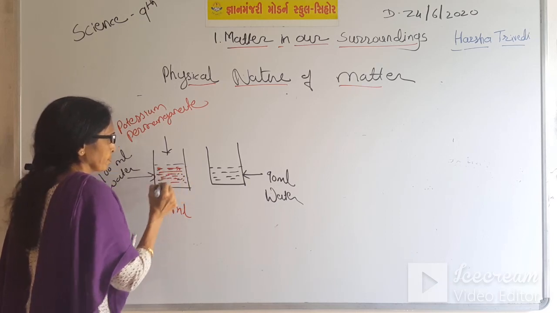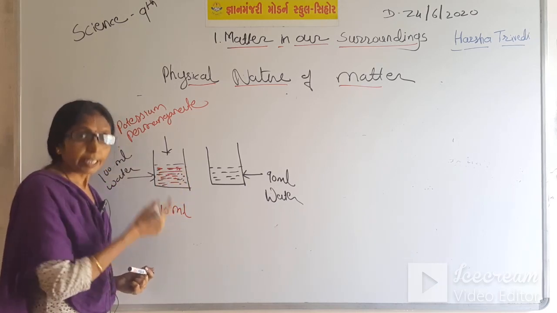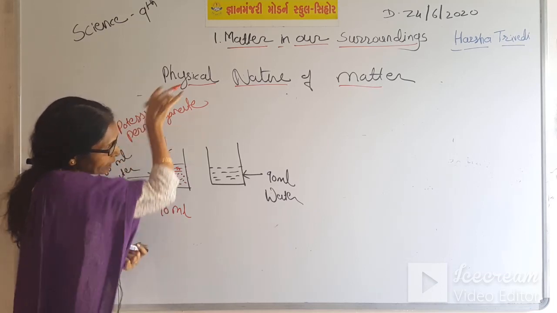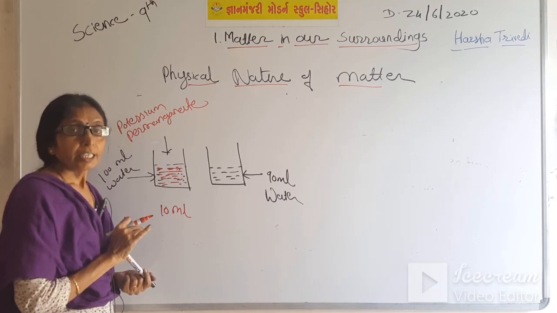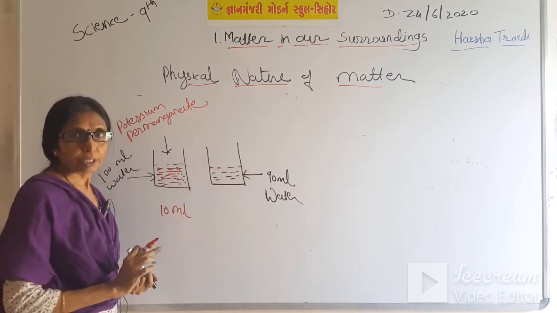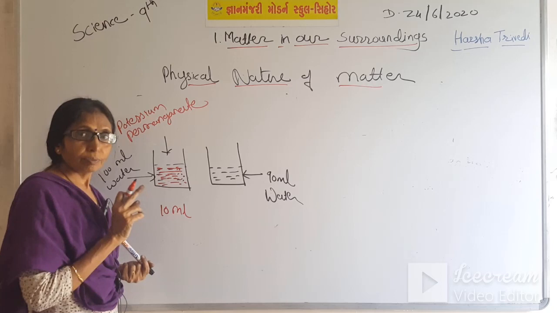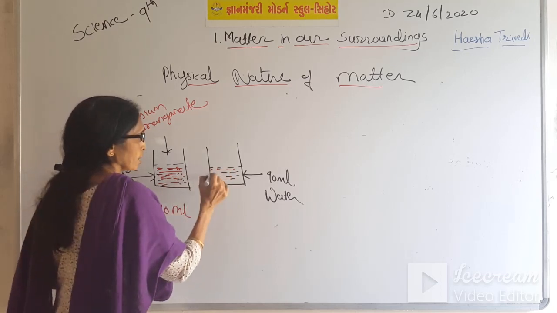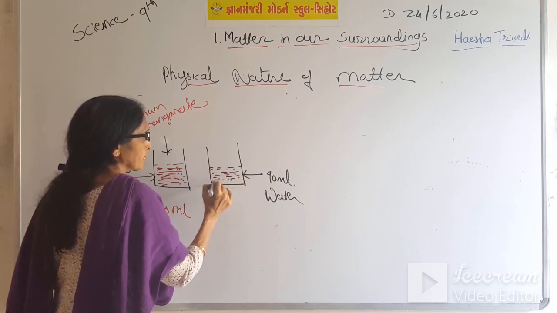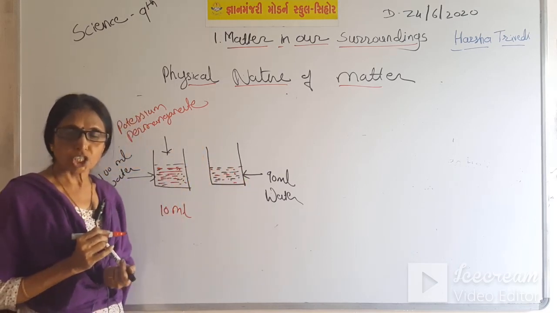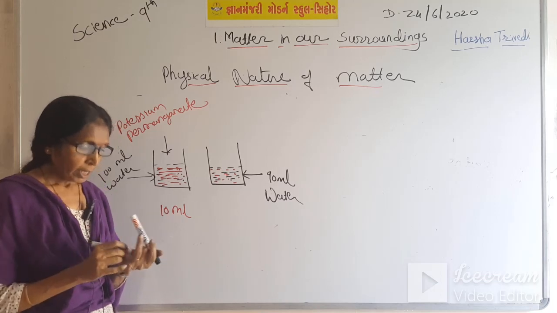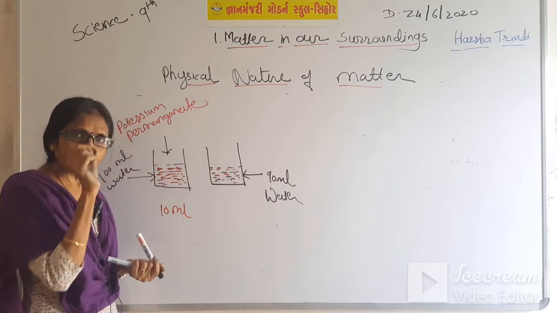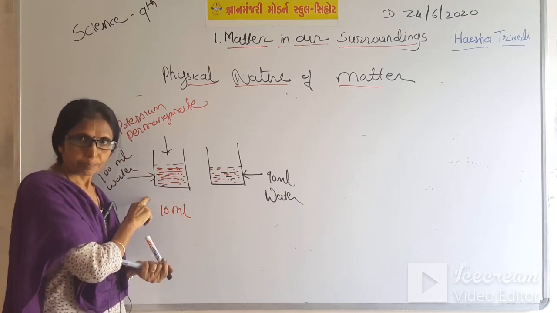From this beaker, take 10 ml of solution and add it in the second beaker having 90 ml of water. So the color of this water will also change, and it also becomes pinkish color. But when we compare these two colors, this color is a little fairer than this.